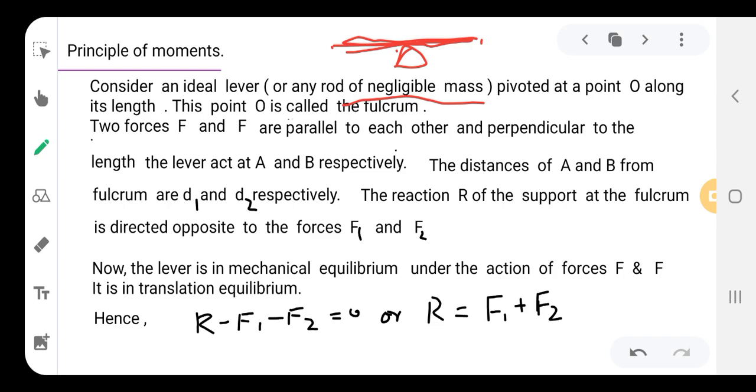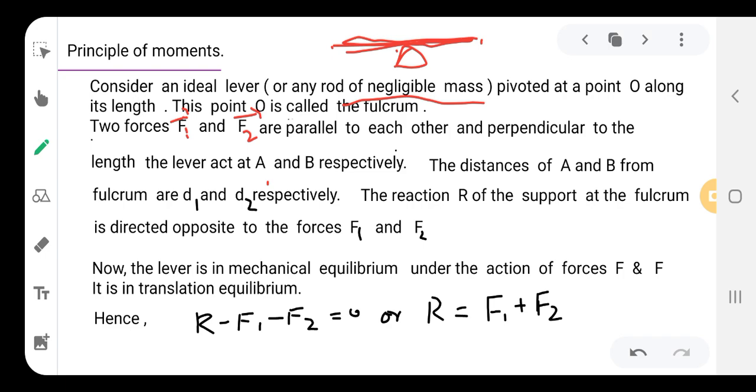Two forces F1 and F2, parallel to each other and perpendicular to the length of the lever, act at A and B respectively. F1 acts at A and F2 acts at B. The distances of A and B from the fulcrum are D1 and D2 respectively.